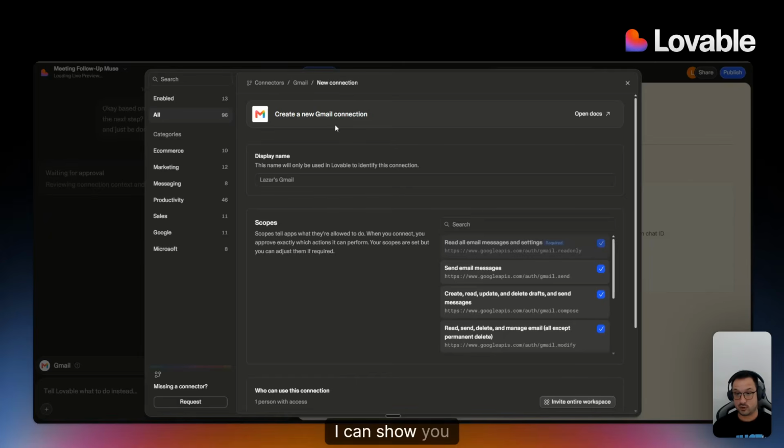Gmail is the next one. So I can show you something really important in here. These are the scopes, right? So reading, sending emails, all that.